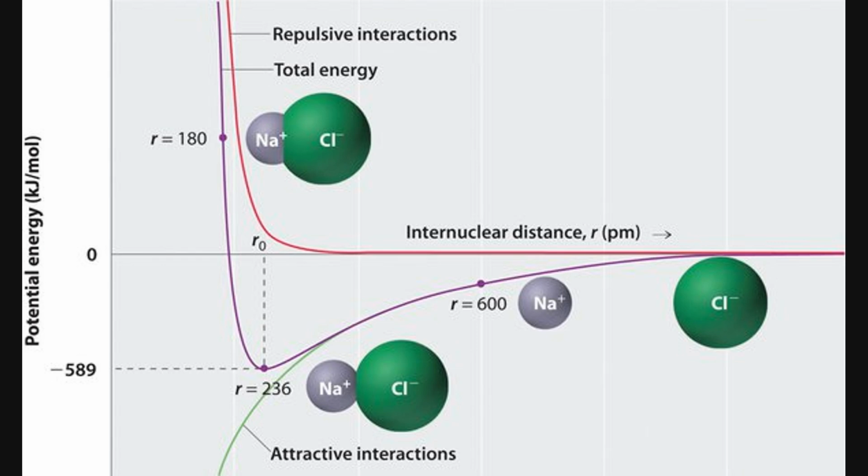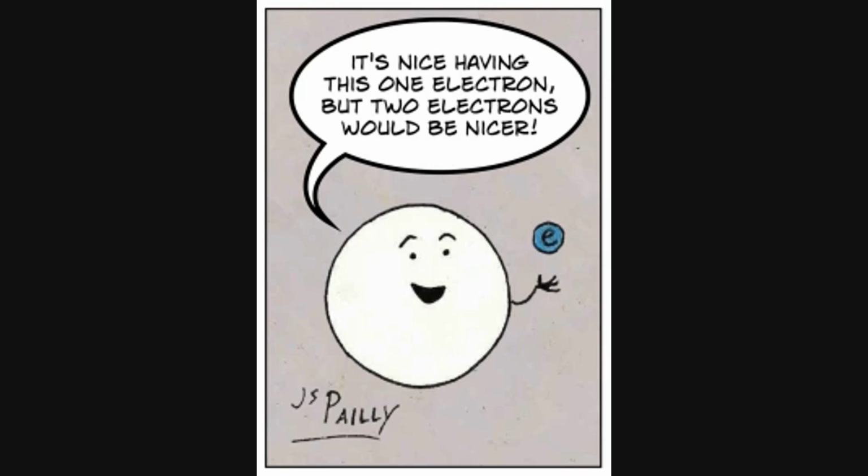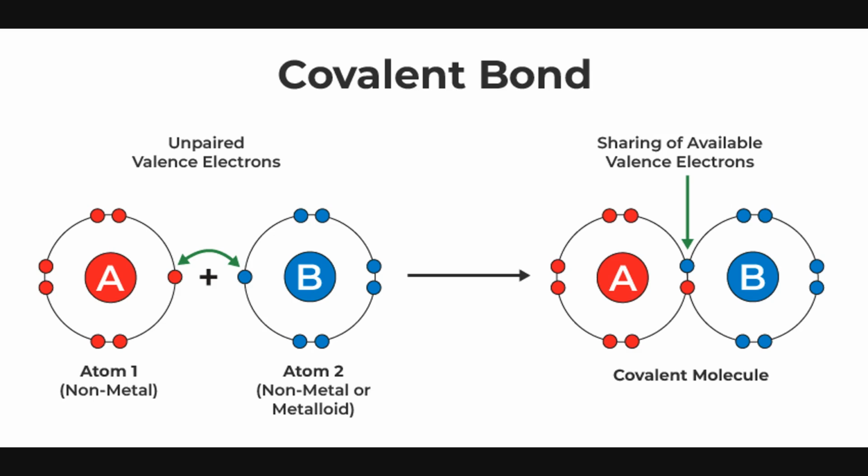So it turns out that the energy of these atoms now combined to form a molecule is less than the combined energy of the two widely separated atoms. This is the reason why the hydrogen atoms are closer together. They would prefer to form a molecule than to move around individually. This sharing process of bonding is called a covalent bond.